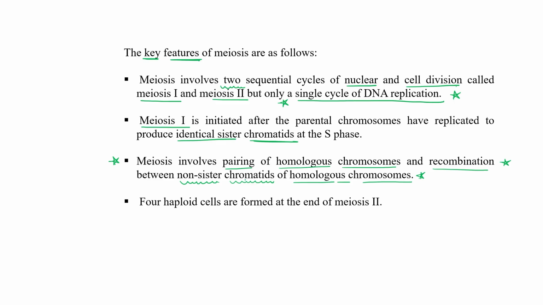What is the result of meiosis? At the end, we will get 4 haploid cells at the end of meiosis 2.